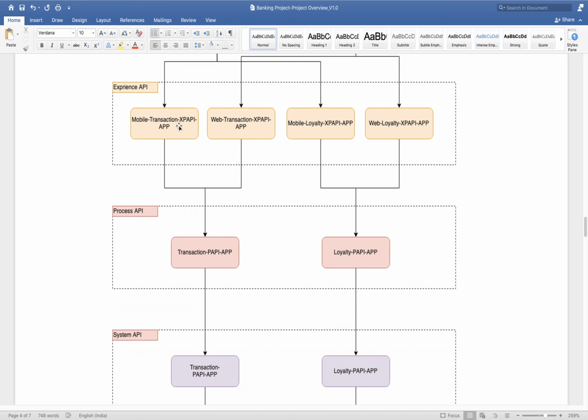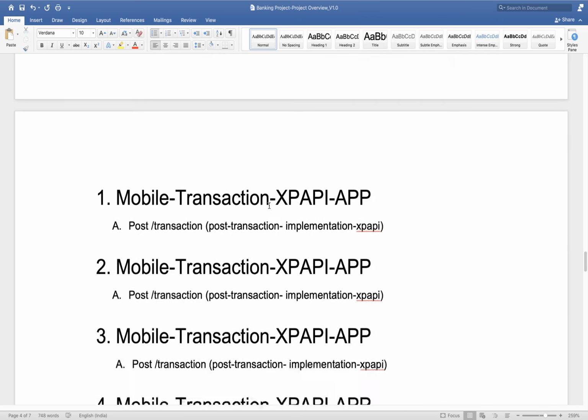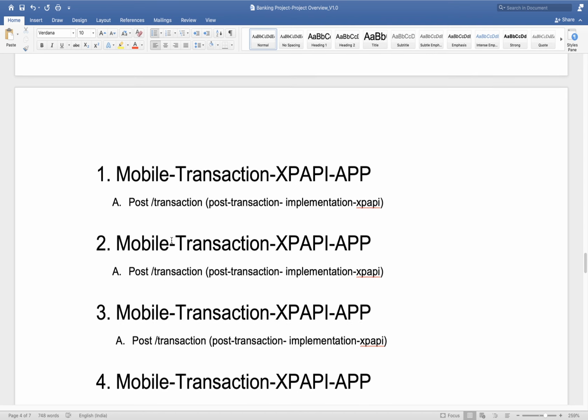So still I am exploring that part, but this one will be your application, and this application will contain multiple resources and methods. Till this point, there is no conflict. So here you can see we have all these applications and what all resources and methods they will contain. I have given.